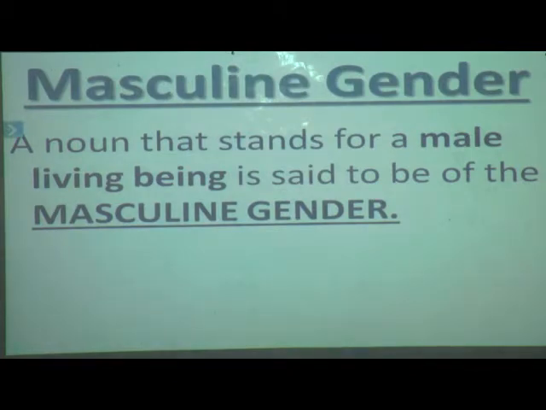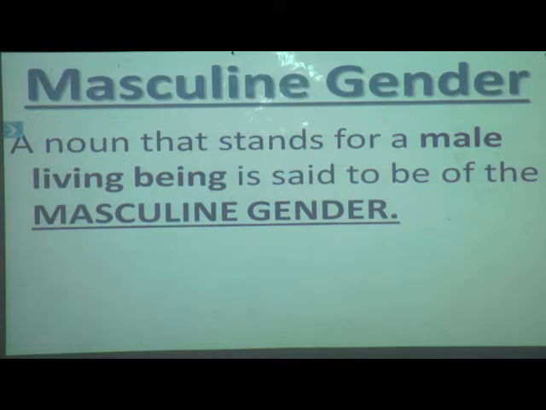Hope, students, you are having fun with the grammar book with you. Lesson number 9. Okay, so we will see what masculine gender is. Now what is masculine gender? See the definition given here. A noun that stands for a male living being is said to be of the masculine gender. Can you see here, students? Male living being, I have made it bold.